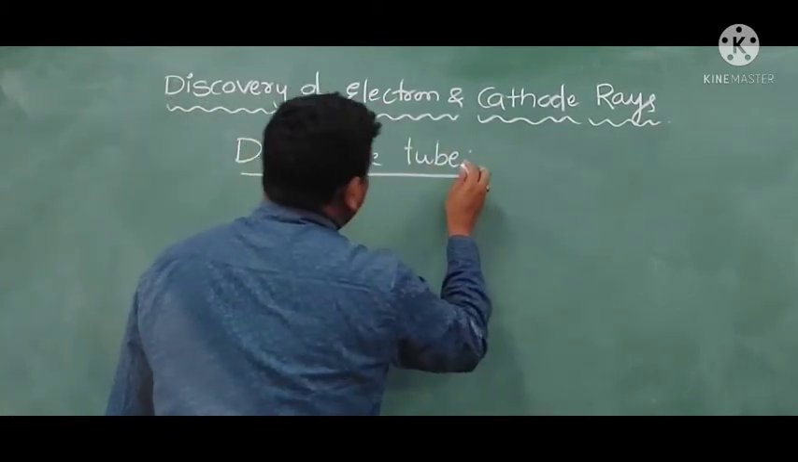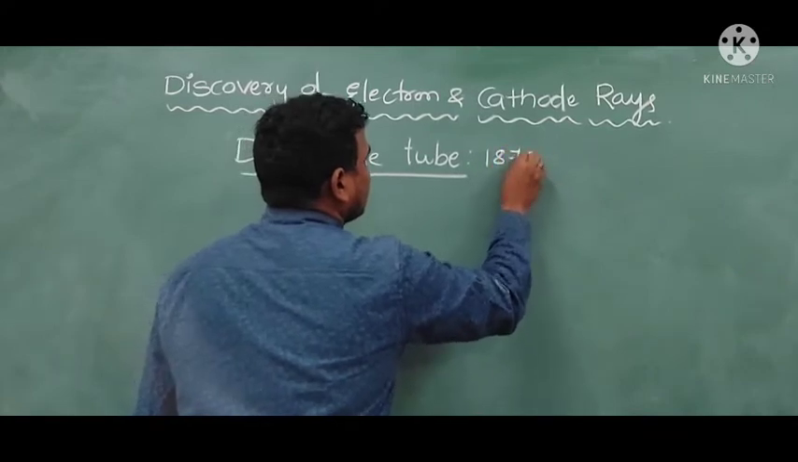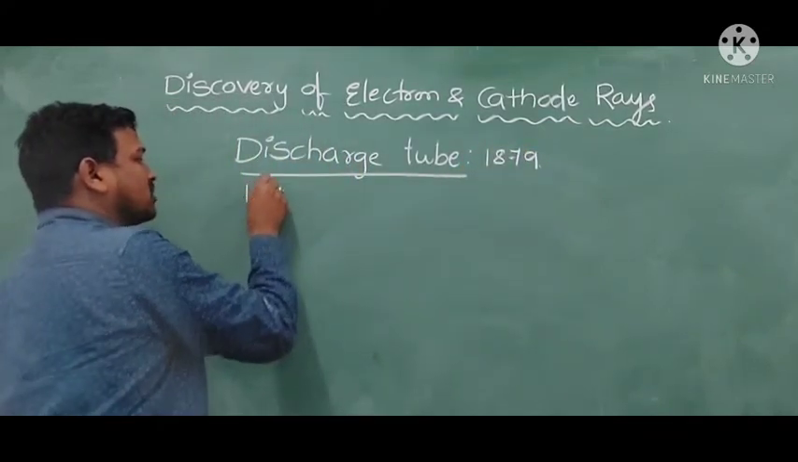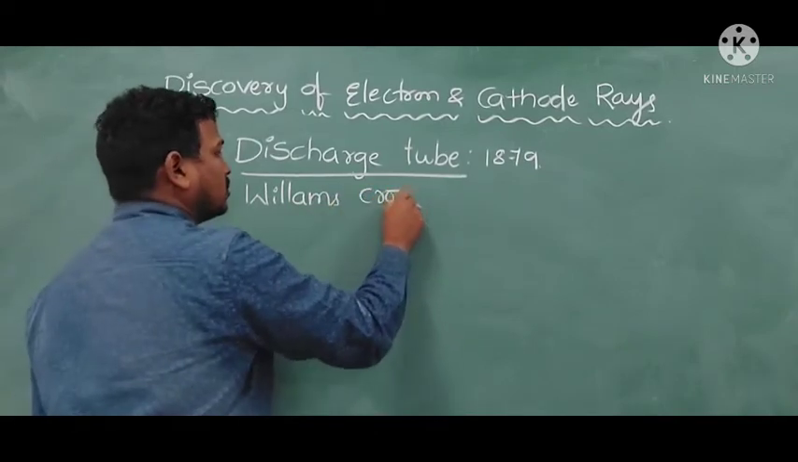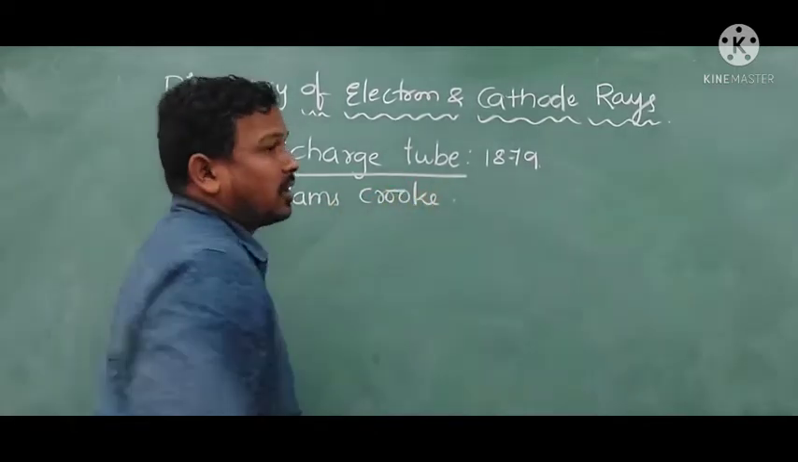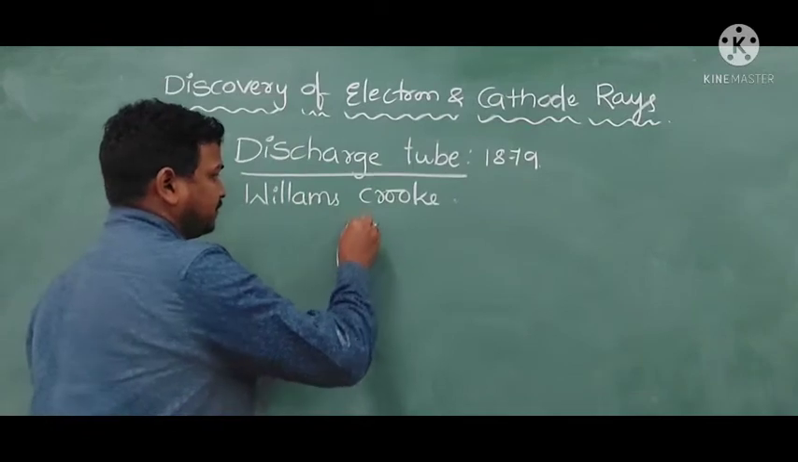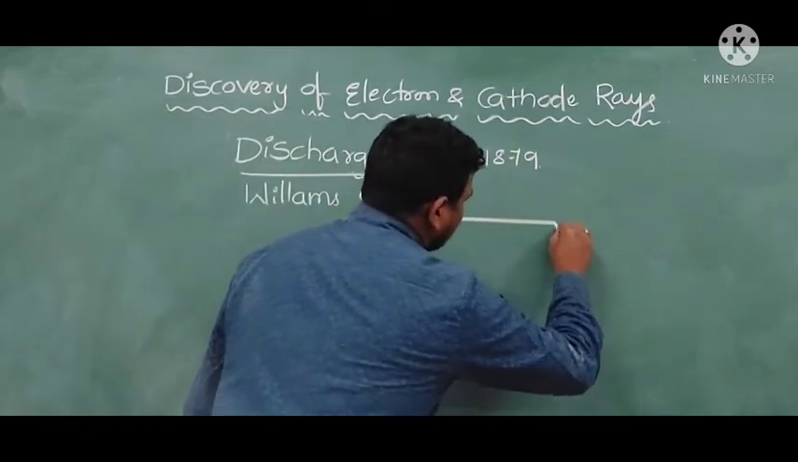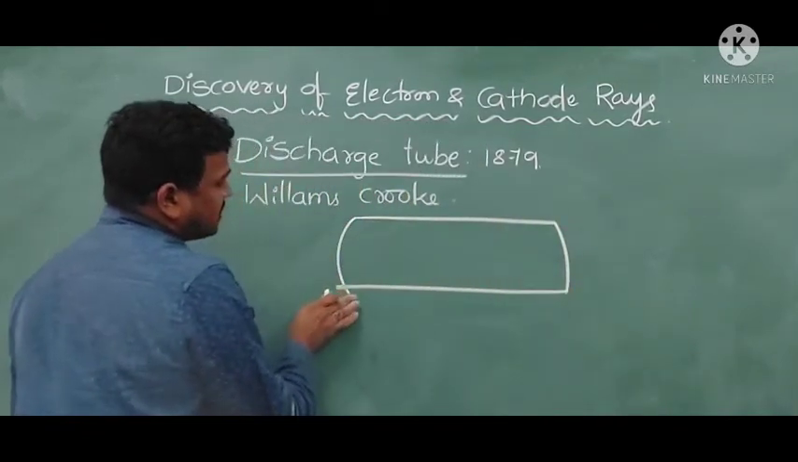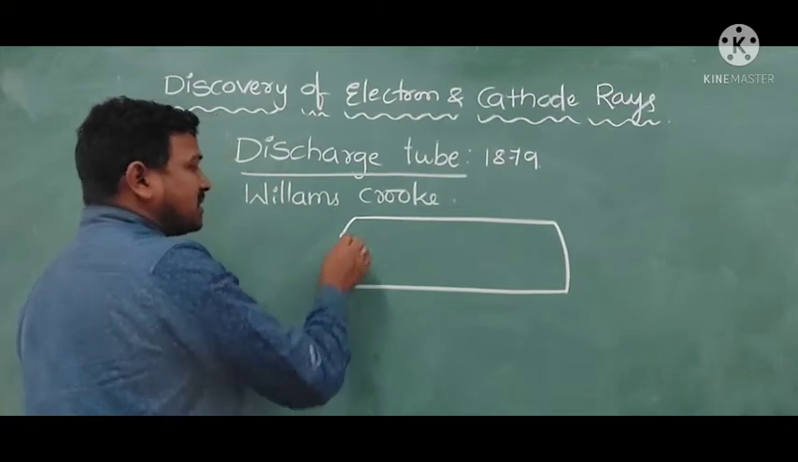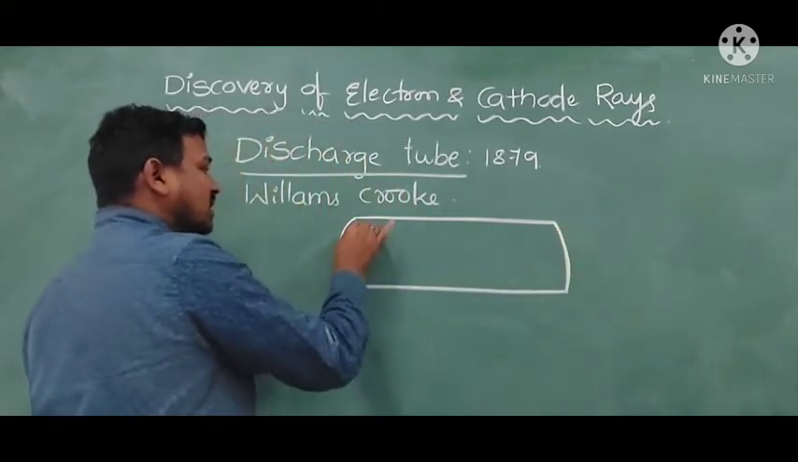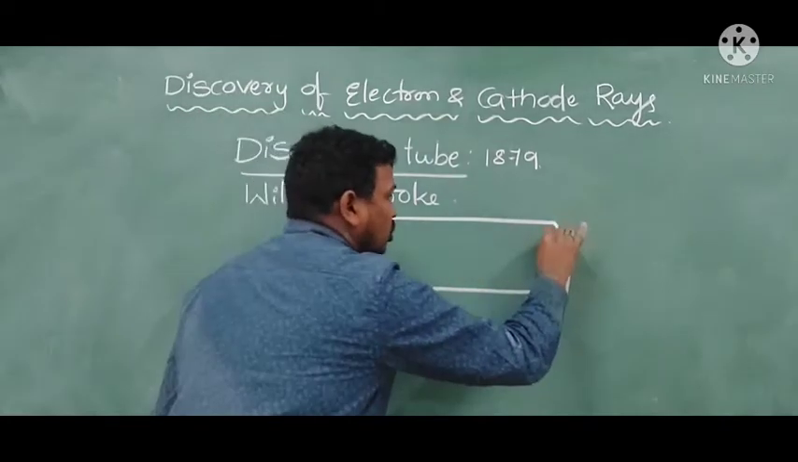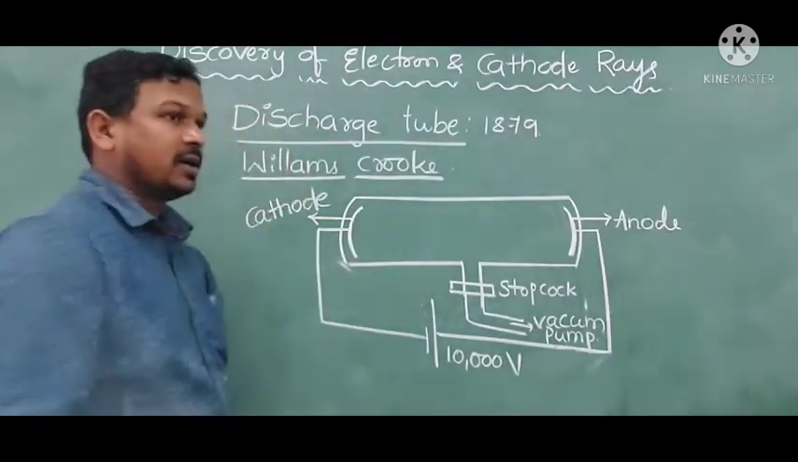In 1879, William Crookes, a British scientist, created a discharge tube. This discharge tube contains sealed ends and it is attached by the two. So this is a discharge tube.